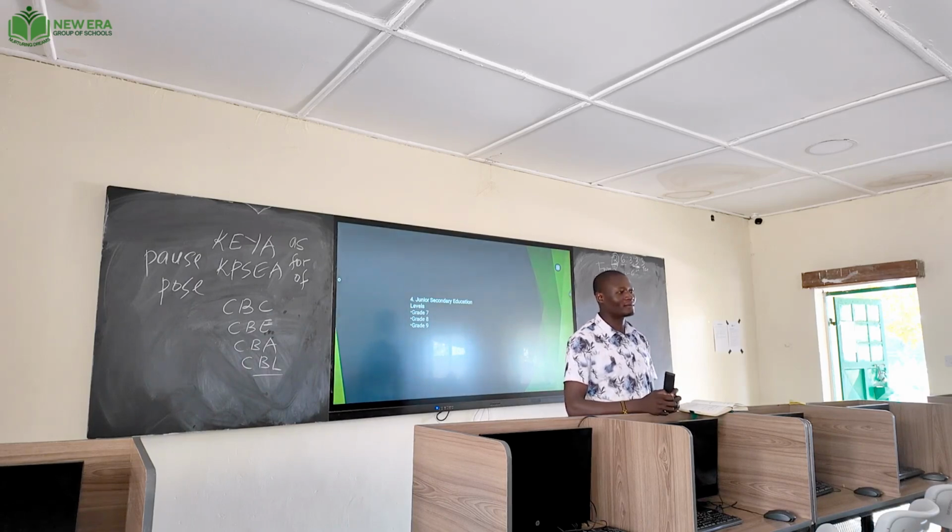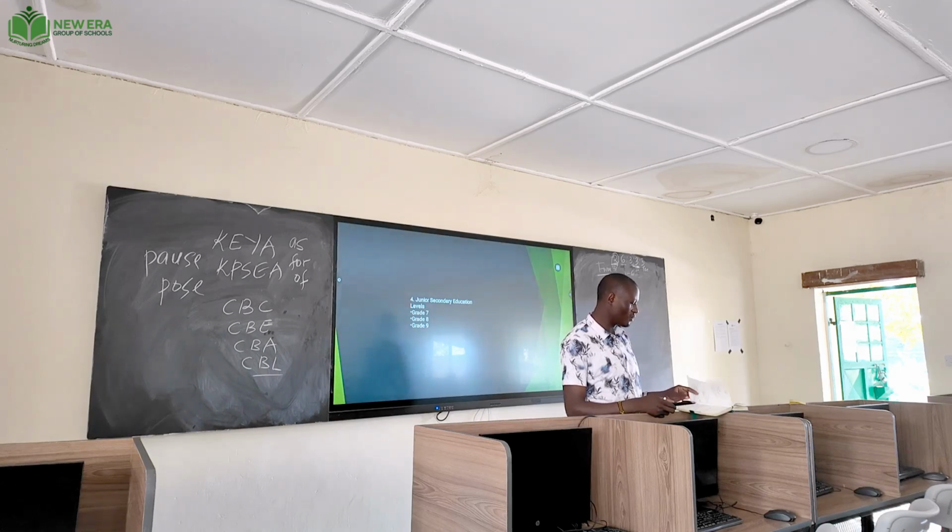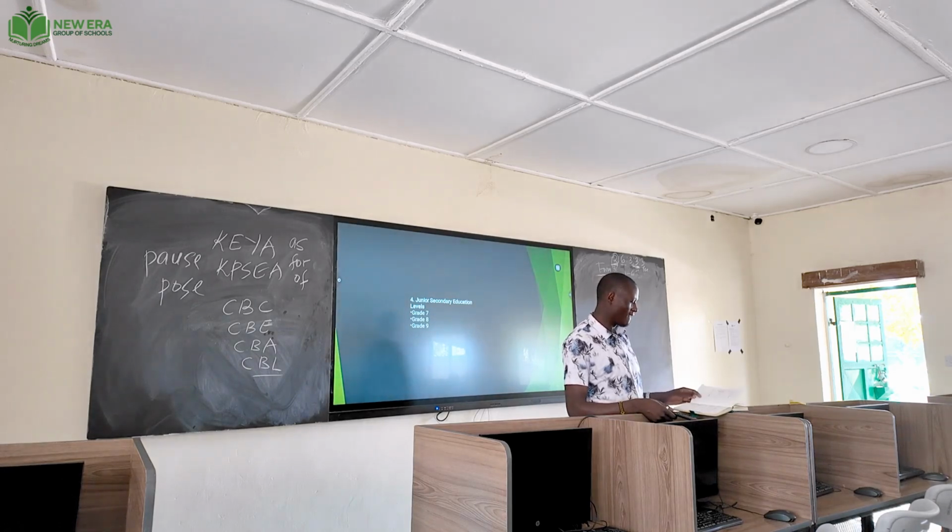Assessment of learning happens after the end of the learning, when the learning has occurred. You learn, and now, of learning, you assess what you have learned, to see if you have really learned what you have been taught. That's assessment of learning, after the end of the learning. Is it at the end of the term? At the end of the term. Which means it is summative assessment of learning.